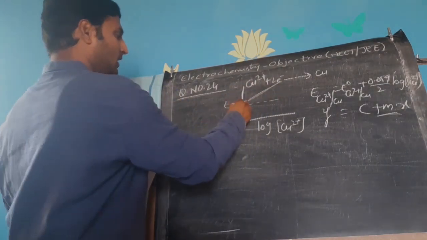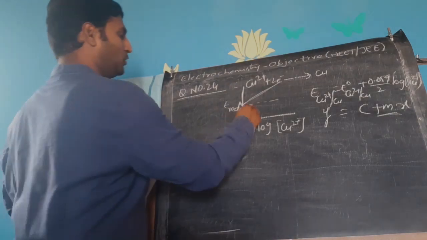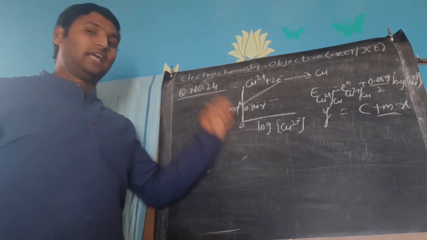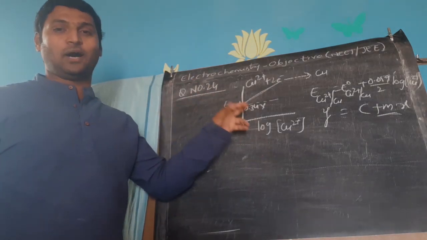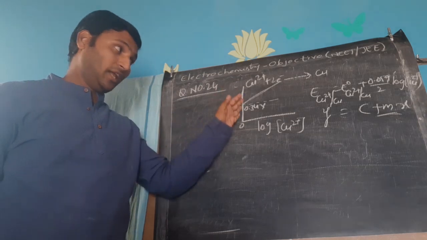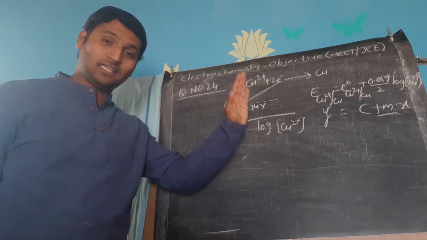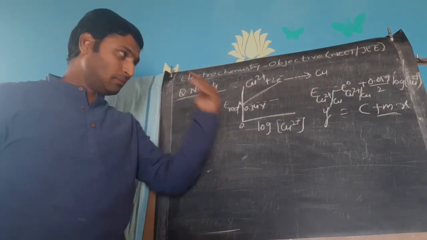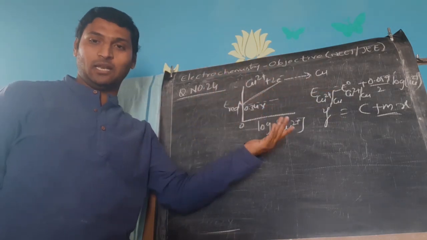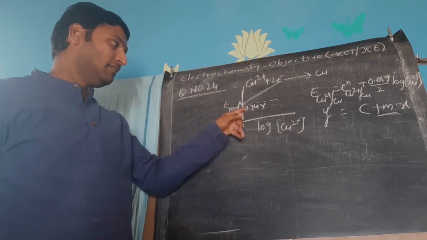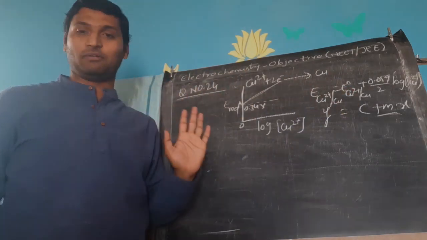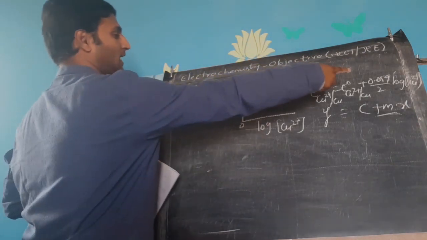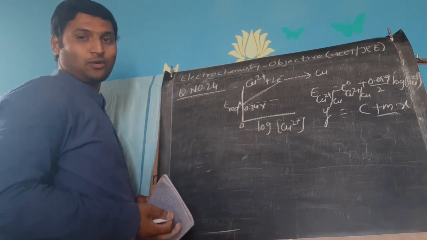And he is telling the point OA had a value 0.34 volts. Again, I am not spending much time on this. Instead of directly telling the SRP value is 0.34, by the way, it is very familiar, without worrying about anything, directly we can substitute. Substituting 0.34 here. But if a similar question comes with unfamiliar elements, we should be able to understand that by giving the intercept, he is indirectly giving the SRP value, that's all. Now, he is asking if 0.1 molar concentration is given, what would be the electrode potential?